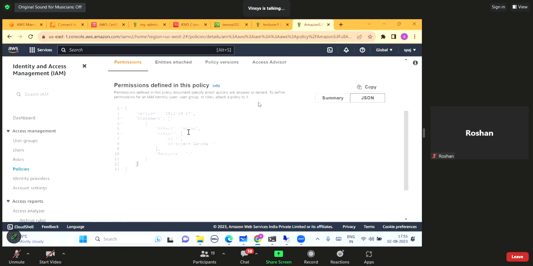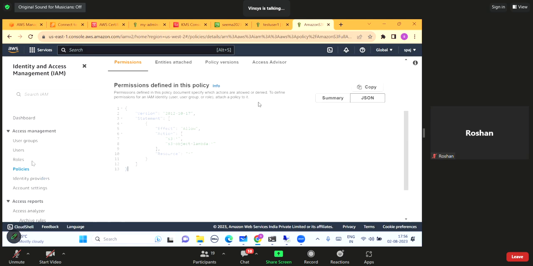So first of all, it is allow. The effect can be either allow or deny. There cannot be any third word here. So effect is allow and action is S3 asterisk. It means I have given permission to all the actions related to S3. But to which bucket? Again, all the buckets. So this is the example of the JSON.